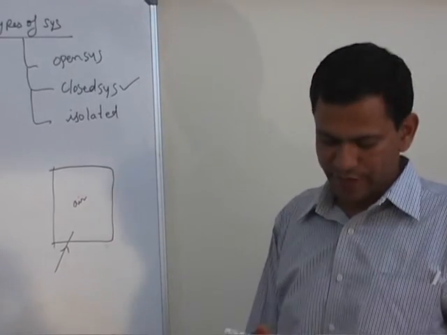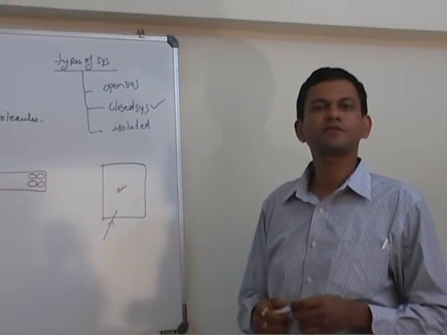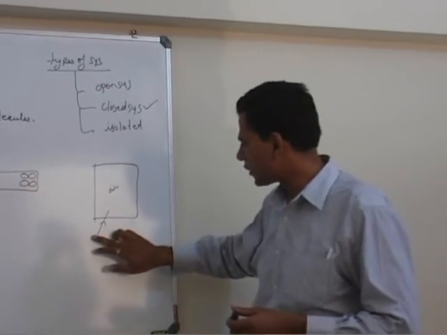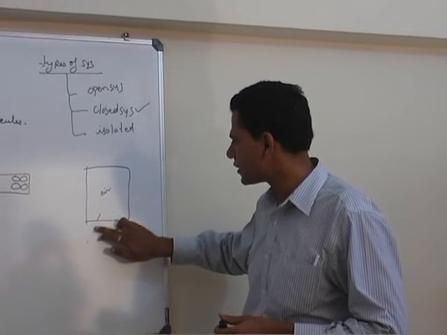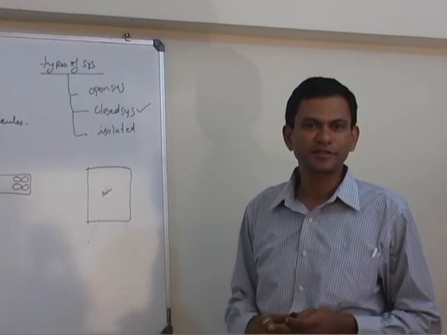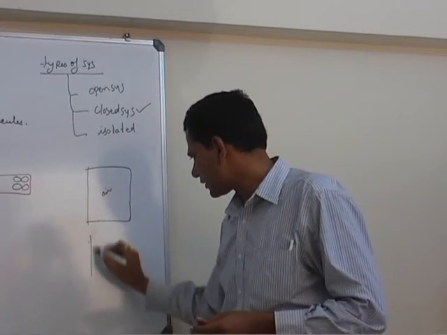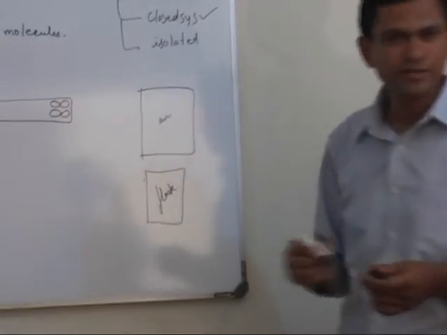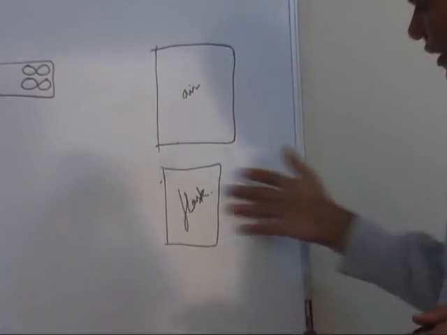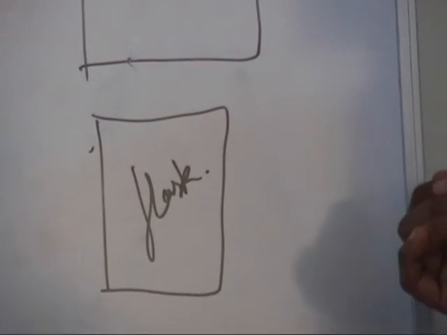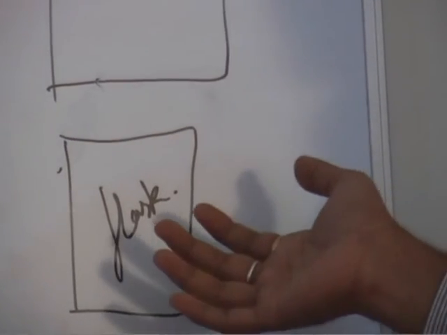An isolated system is defined as a system in which neither mass nor energy can cross the boundary. So we cannot supply any amount of energy to this, and neither is energy coming out, then this system becomes an isolated system. The best example is a thermos flask. In the case of a thermos flask, the energy, heat energy or work energy, cannot go in, neither can it come out. There is no question of mass interaction. So this is an example of an isolated system.